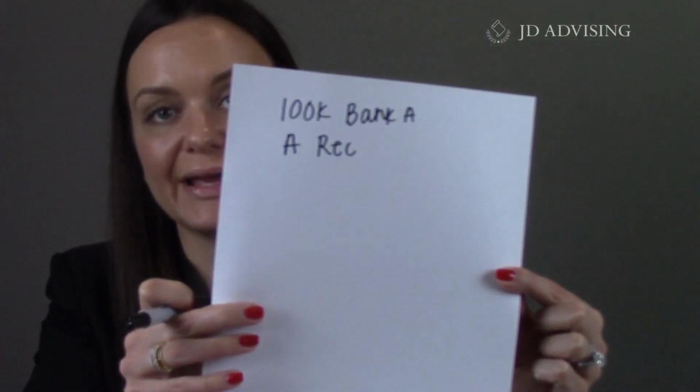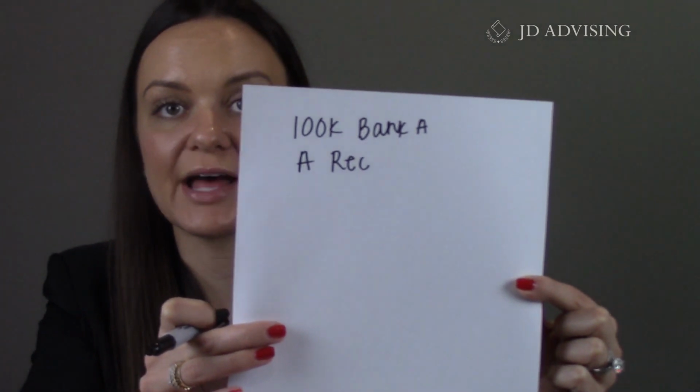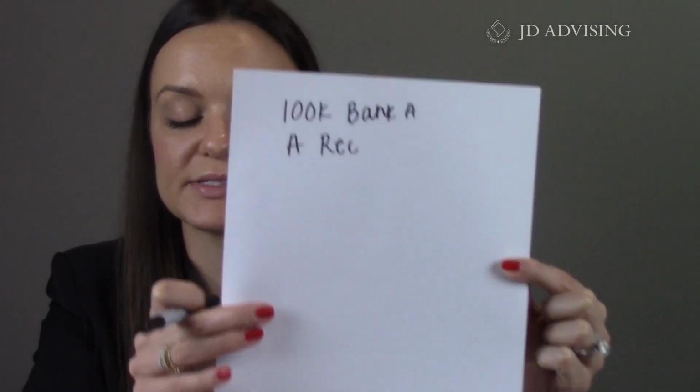So turning to our hypo, let's say an owner buys a new house. But to do so, this owner borrows $100,000 from Bank A. So I'm just going to jot that down. Then the facts tell us that Bank A records. So far, this is what my picture looks like. $100,000 was borrowed from Bank A, and Bank A records.